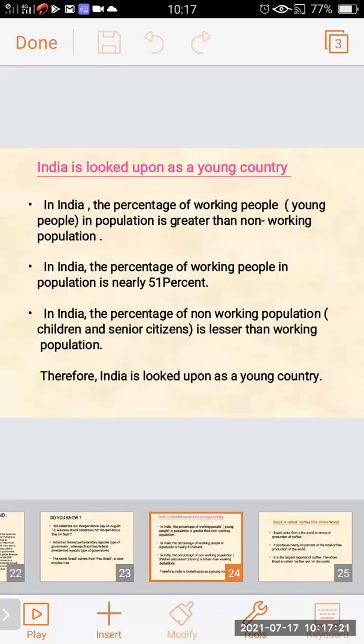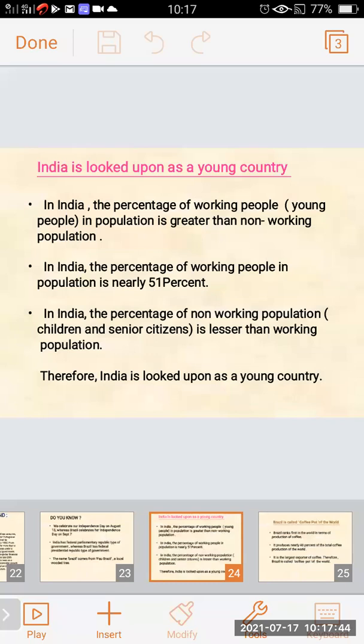Very simple reason, because the working population is of the young generation. Nearly 51% of the population is engaged in the working field. And the non-working population such as children and senior citizens is less than the working population.